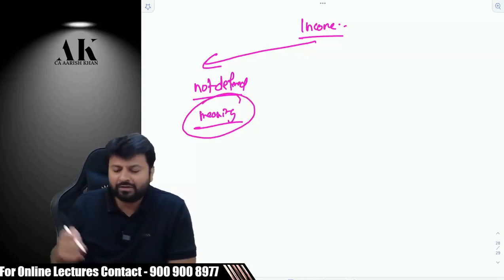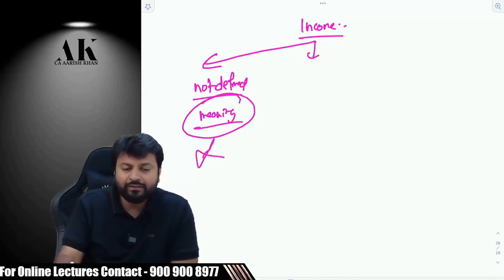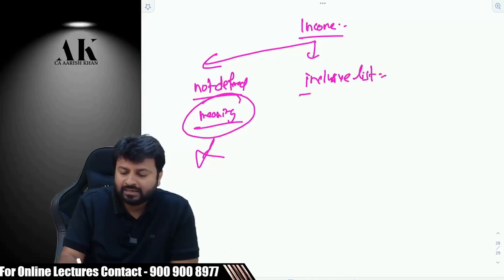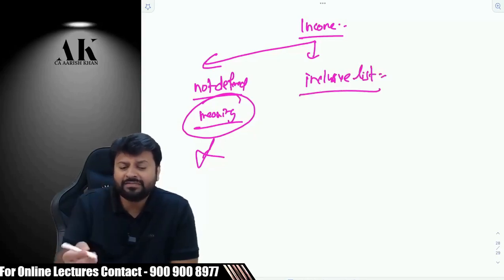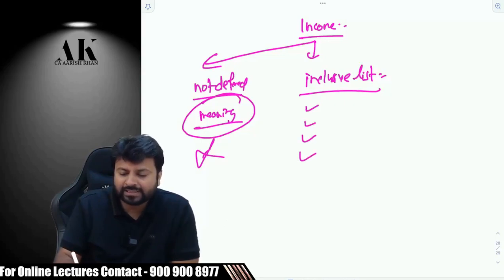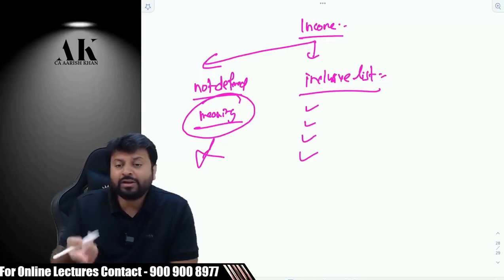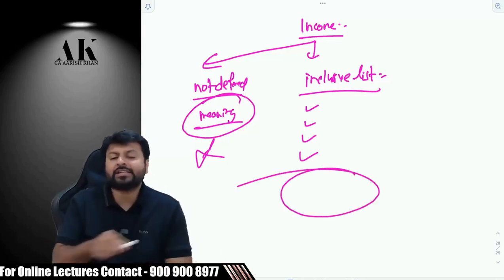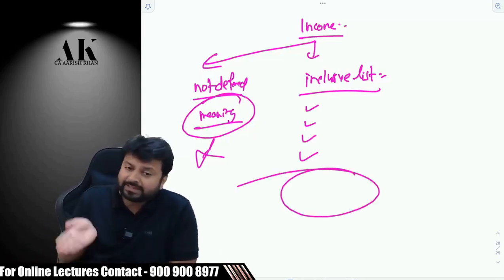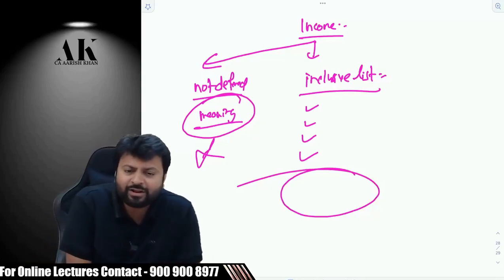Correct? But do we have an inclusive list? Yes, sir. What does this inclusive list signify? Whatever is mentioned in it is income. But one more thing it signifies: whatever is not mentioned, but is something similar to what is mentioned, can that also be income?